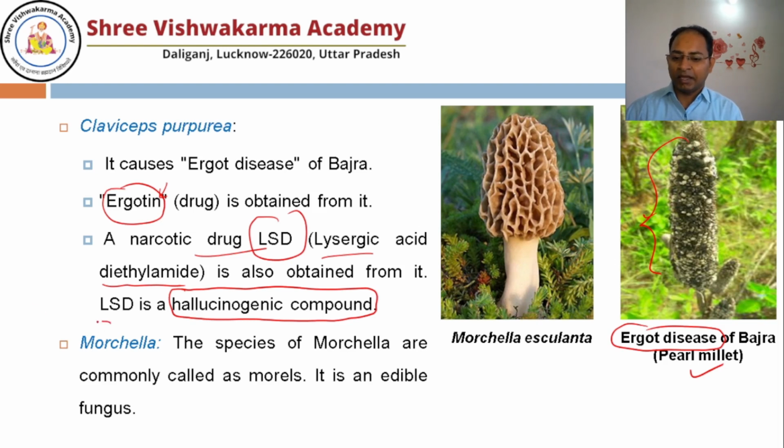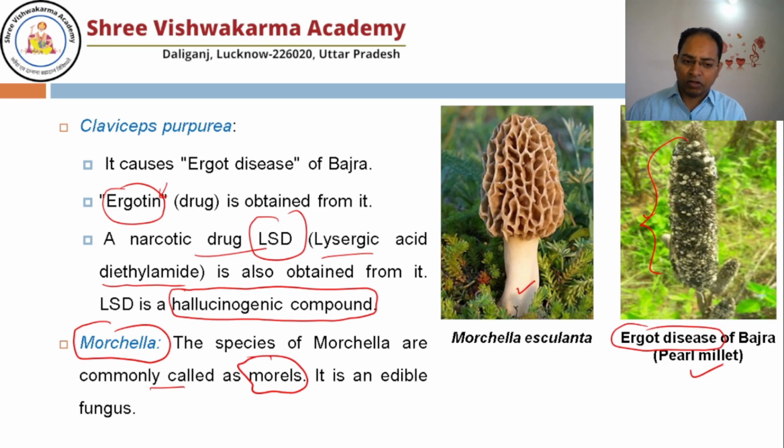Another is Morchella. The species of Morchella are commonly called morels, and it is an edible fungus. People use it in their food. It is a very delicate fungus, and the cost of 1 kg of Morchella goes up to 50,000 rupees.